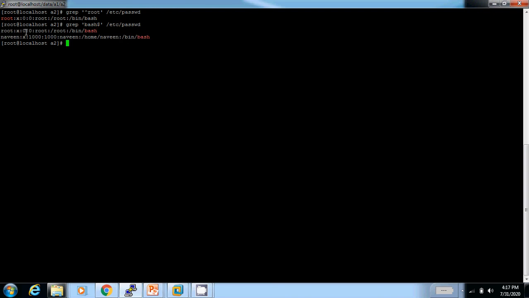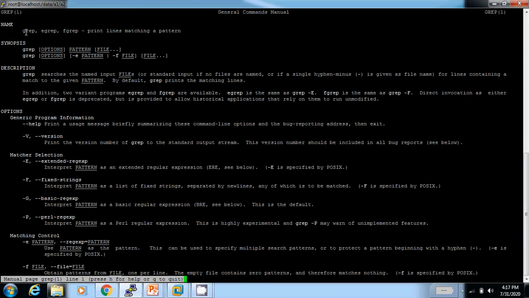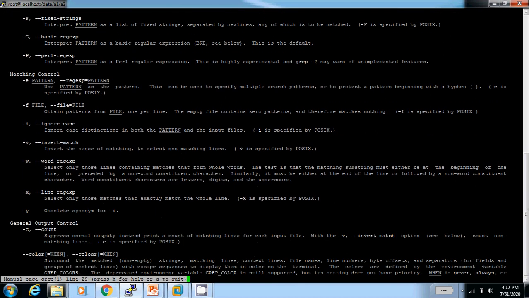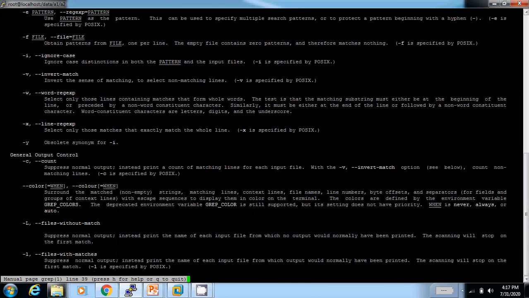So there are various attributes that the grep command has. See, there are various attributes. We can customize the command as per our requirement.